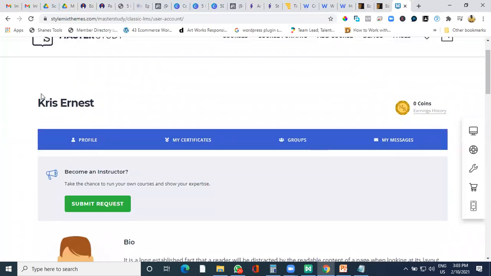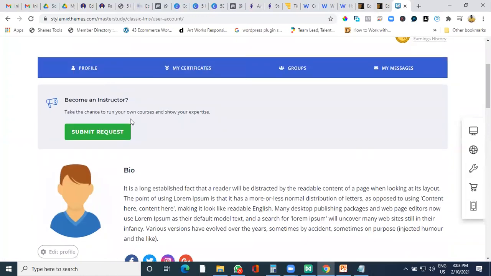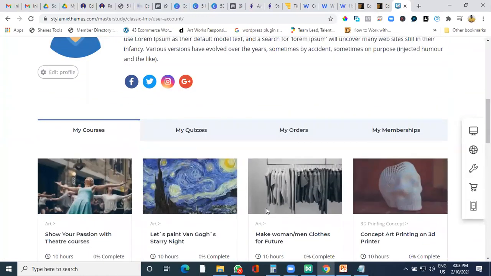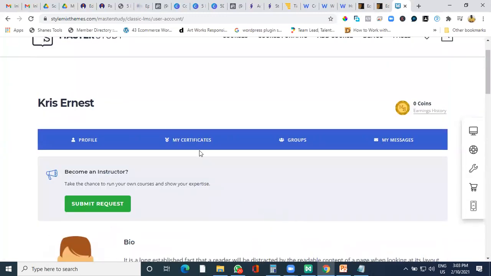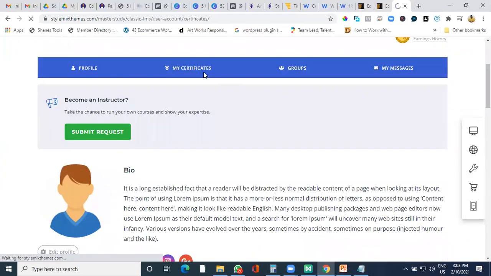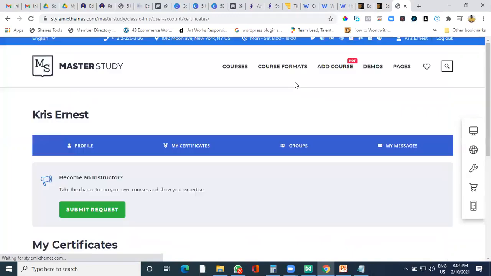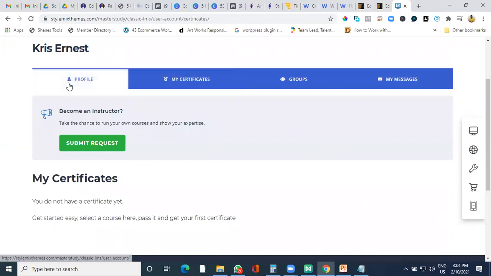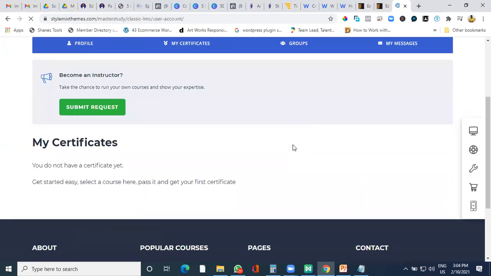Now, this is how the student profile looks. The student name comes up, the profile comes up. A student bio he can write if he wants. There are not many students who do all this, but yes, he will also be able to see what kind of certifications he has got, what kind of groups he has joined, what kind of messages he is getting. So all those details can be seen in the student profile.